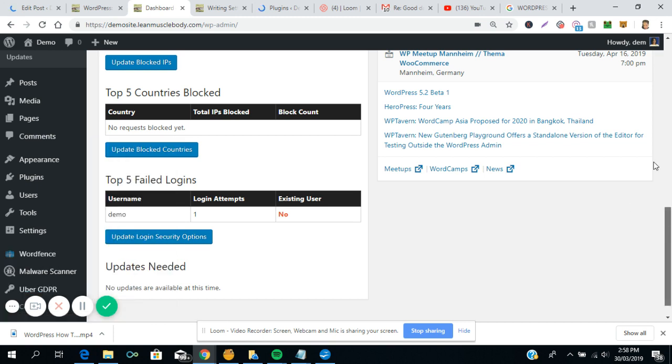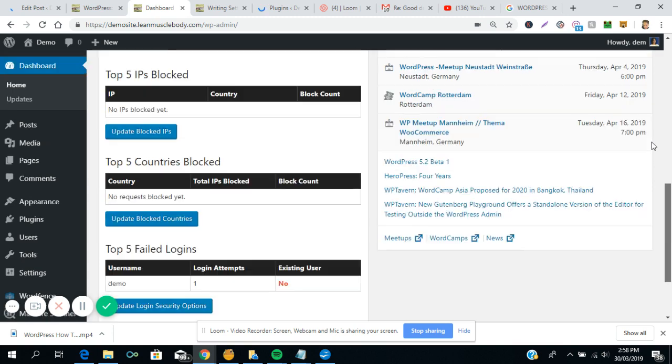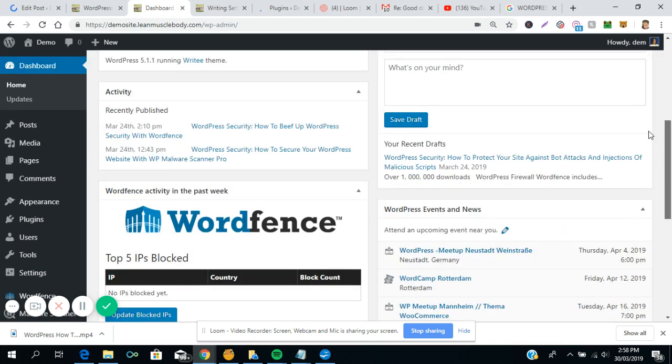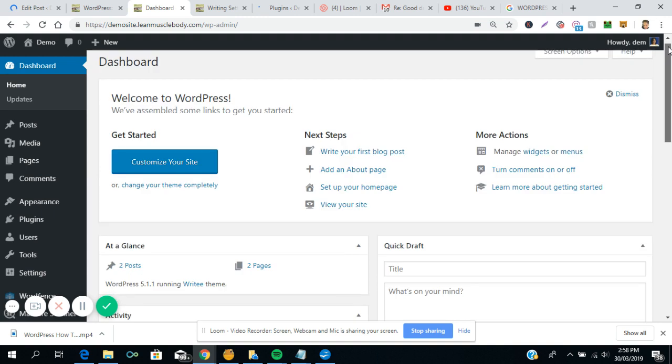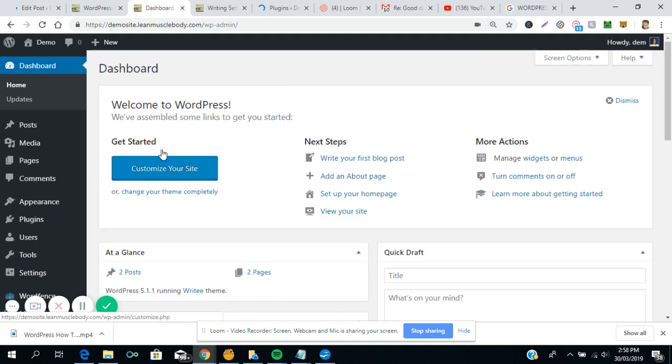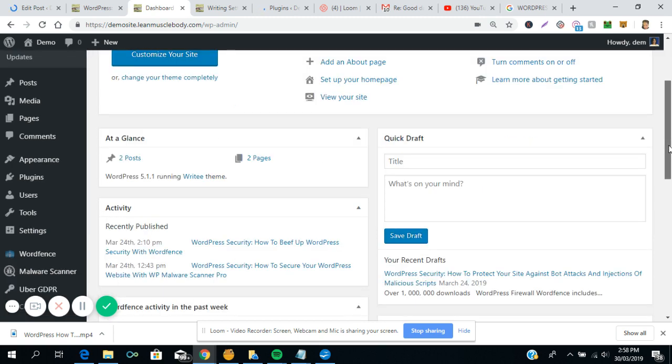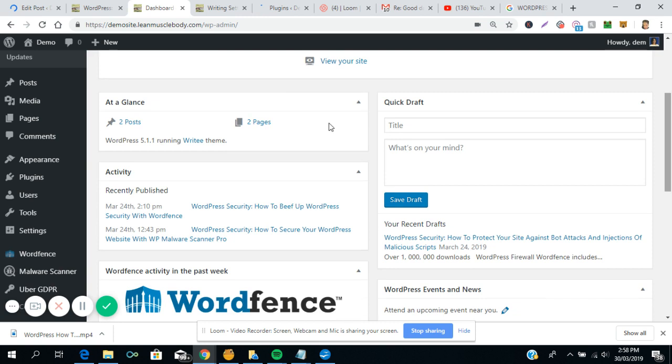Let's see what else we need to talk about here in the middle part, the major part of the dashboard. There's a variety of things. It says welcome, customize your site. It tells you to write a post, add an about page. Basically what you do, you click around and see what things look like. It gives you an update on the number of posts and pages. You see, I'm running the latest version of WordPress. You should always update your WordPress version to avoid security issues.